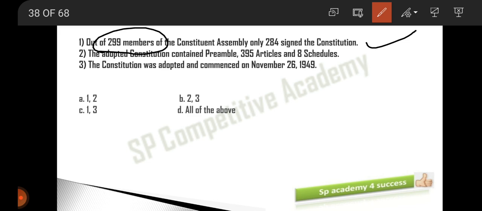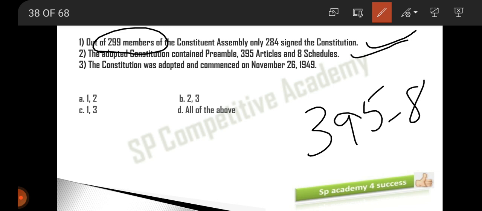Now moving on to the second statement. The adopted Constitution contained a preamble, 395 articles and 8 schedules. Yes, this is also right. At that time, initially we had only 395 articles and 8 schedules. And of course, the preamble is also considered a part of the Constitution. It is a framework for the Constitution. So statement 2 is right.